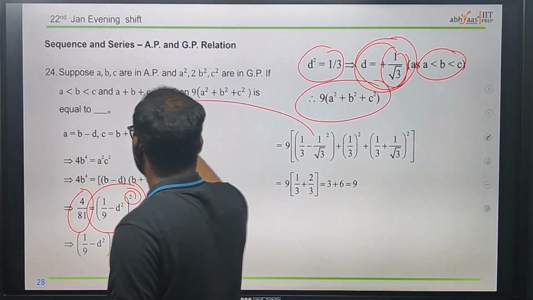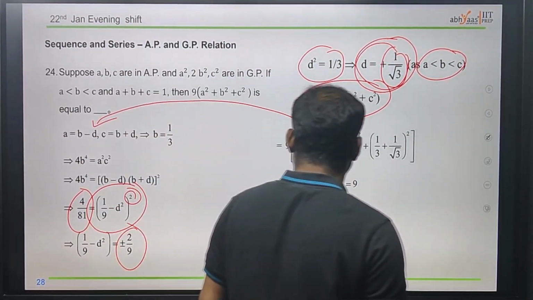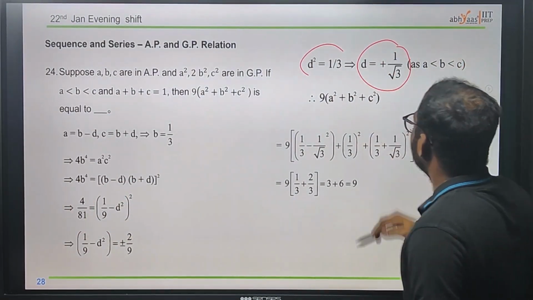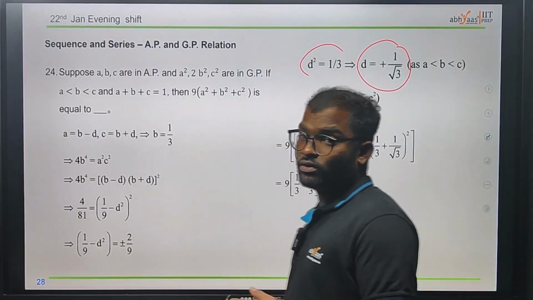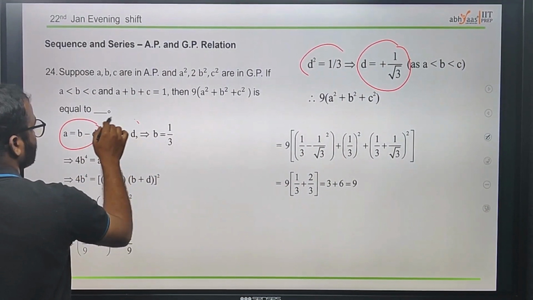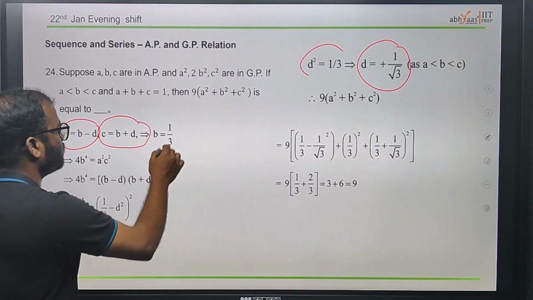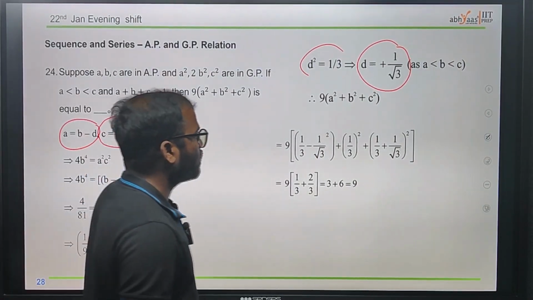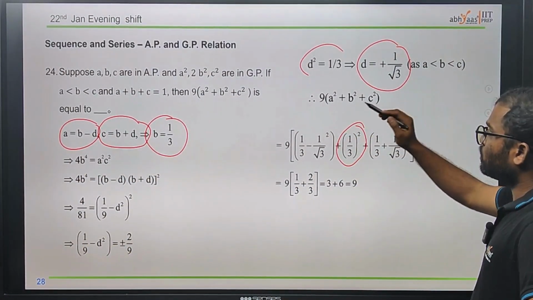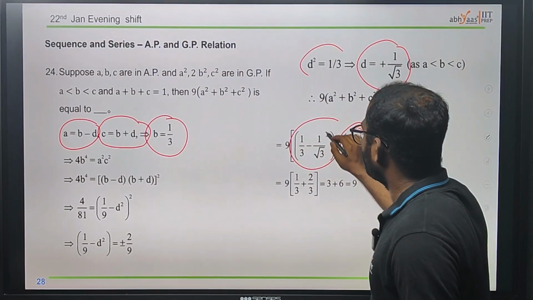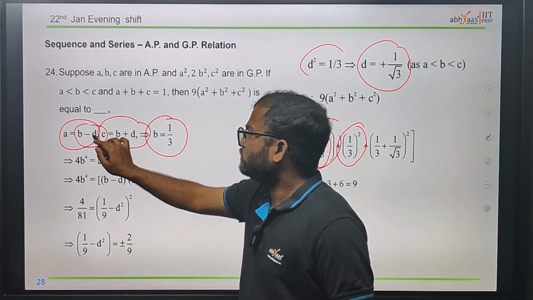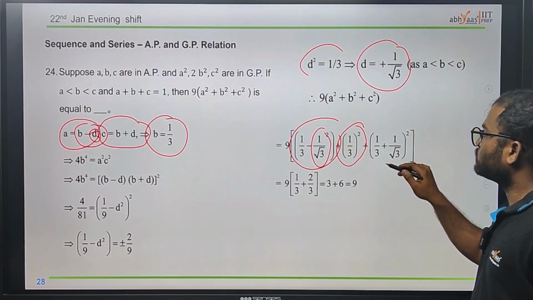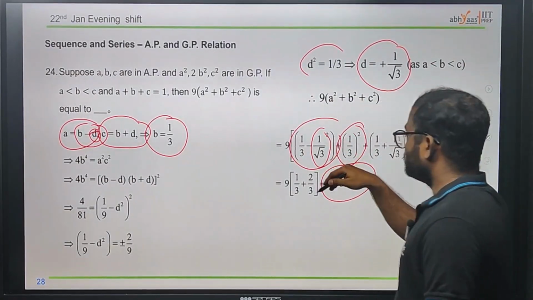Just see here, we got this type of situation. Sorry, that is not it, we got d square, which is 1 plus root 3. Since we got d, we know a must be less than c, and c must be greater than all of these. b is already 1 by 3 from this situation; from this situation only we find the b value, which is 1 by 3. Then we subtract 1 by root 3, which is the d value: 1 by 3 minus 1 by root 3 whole square, 1 by 3 plus 1 by root 3 whole square. That's how we easily find it by substitution.